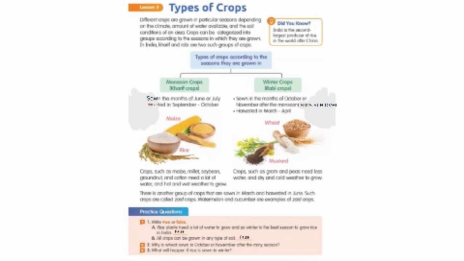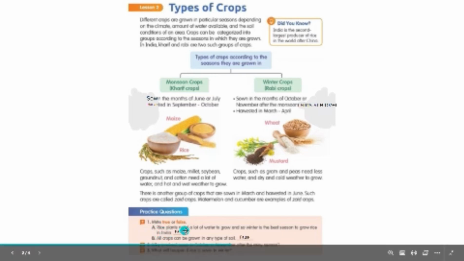There is another group of crops that are sown in March and harvested in June. Such crops are called zaid crops. Watermelon and cucumber are examples of zaid crops. So there is one more thing, a little did you know? Did you know India is the second largest producer of rice in the world after China?